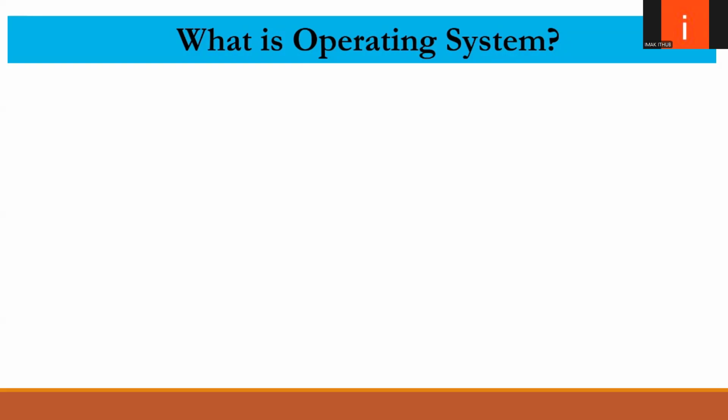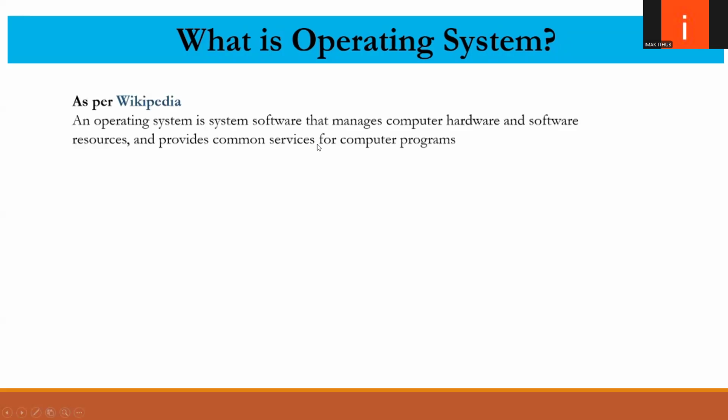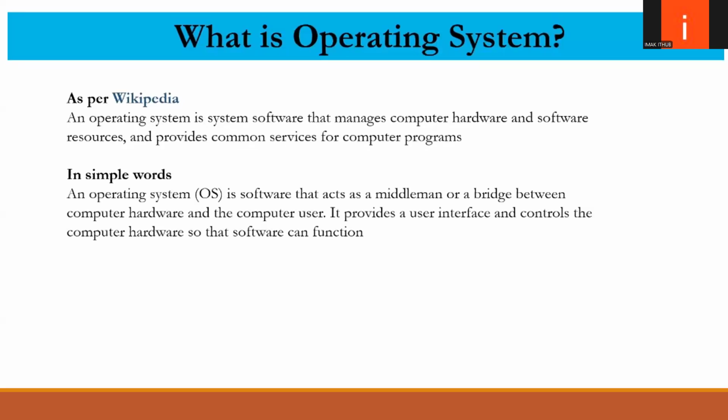So now we will discuss the operating system. What is an operating system? As per Wikipedia, an operating system is a software that manages computer hardware and software resources and provides common services for computer programs. In simple words, an operating system is a software that acts as a middleman or a bridge between computer hardware and the computer user. It provides a user interface and controls the computer hardware so that the software can function.